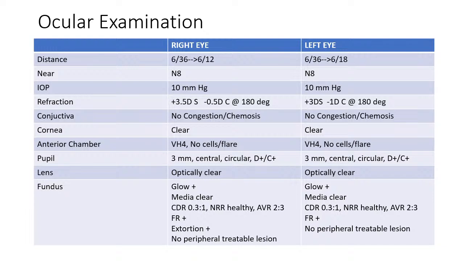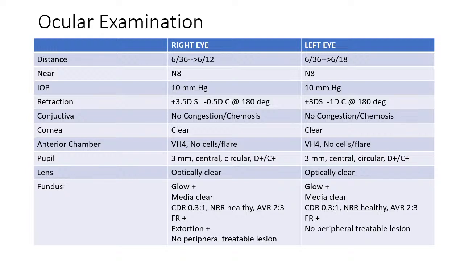Now coming to the ocular examination, the distance vision in the child's right eye was 6/36, improving to 6/12 with pinhole, whereas in the left eye, the vision was 6/36, improving to 6/18 with pinhole. The near vision in both eyes was N9 and N8. The IOP in the right eye and left eye both was 10 millimeters of mercury. Refraction revealed plus 3.5 diopter sphere and minus 0.5 diopter cylinder at 180 degrees for the right eye, whereas for the left eye the correction was plus 3 diopter sphere and minus 1 diopter cylinder at 180 degrees.